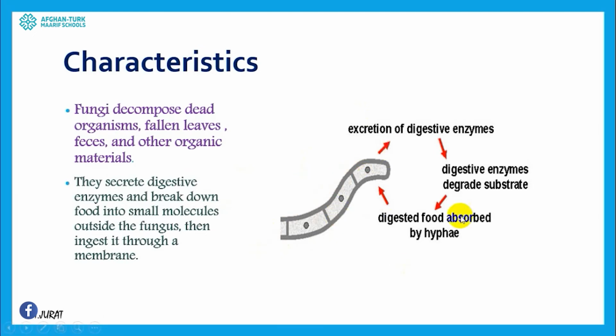But fungi digest food outside their body with the help of those filaments. These filaments release some enzymes and acids, digesting food particles outside their body, then absorbing only the useful particles inside. So that's why their main structure which helps them to digest food or get food is the hypha.